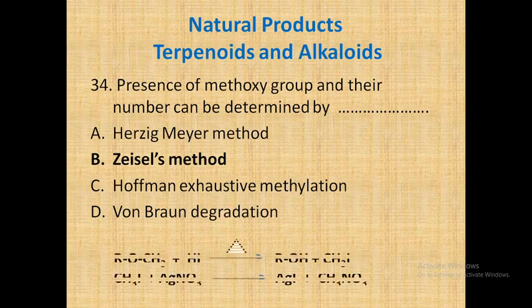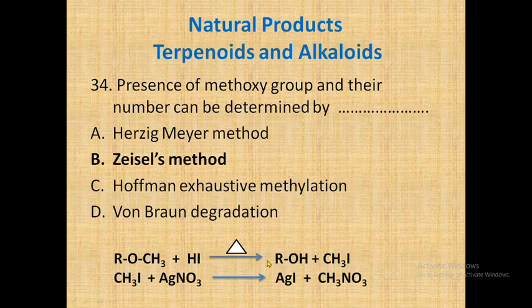So what is that method? In this method, the substrate or alkaloid is treated with hydroiodic acid to form alcohol and methyl iodide, and the resultant methyl iodide is then treated with silver nitrate to form silver iodide plus methyl nitrate.